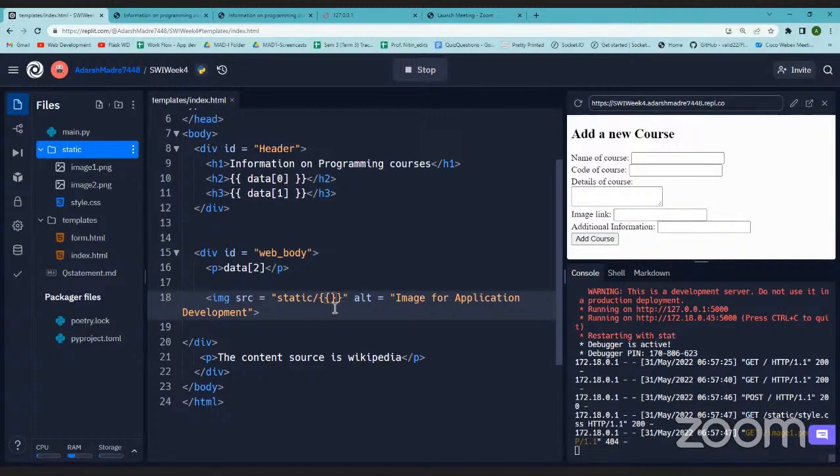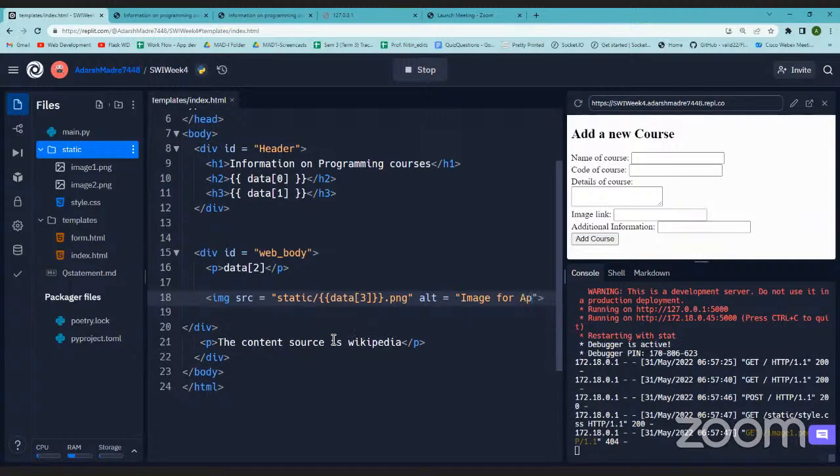Even if I don't want to put PNG, that is also fine. I can write PNG here, and here I can write image, that is data, and I guess 3, because data 2 was, yeah, image. And see, this is the image for application development. For example, if I'm creating a course, let's say system commands, and I do not have the image for system commands, it will alternatively say image for application development. This is not what I want. I want it to show image for system commands. So that also can be done. Simply we have to write this.